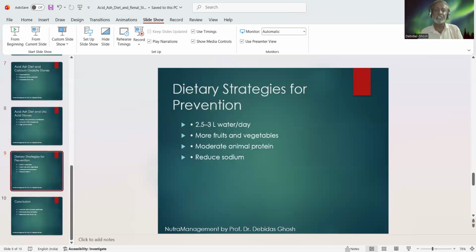So what is the dietary strategy for the prevention of renal stone in an acidic diet? Because we must consume some amount of fish, meat, and eggs in our diet, and side by side, we like to prevent this renal stone formation. So what are the dietary strategies we must adopt for such prevention? Now, first one, adequate hydration. We must drink water about 2.5 to 3 liters per day.